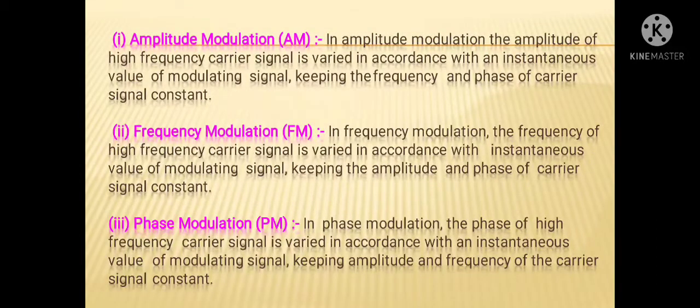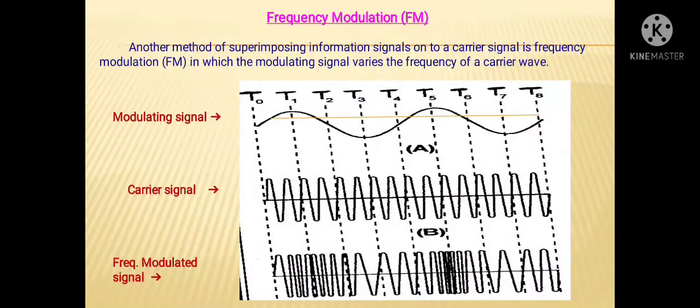For your proper understanding, let's go through the definition of frequency modulation. In frequency modulation, the frequency of the high frequency carrier signal is varied in accordance with the instantaneous value of the modulating signal, keeping the amplitude and phase of the carrier signal constant. So, another method of superimposing information signals onto a carrier signal is frequency modulation, in which the modulating signal varies the frequency of the carrier wave or carrier signal.